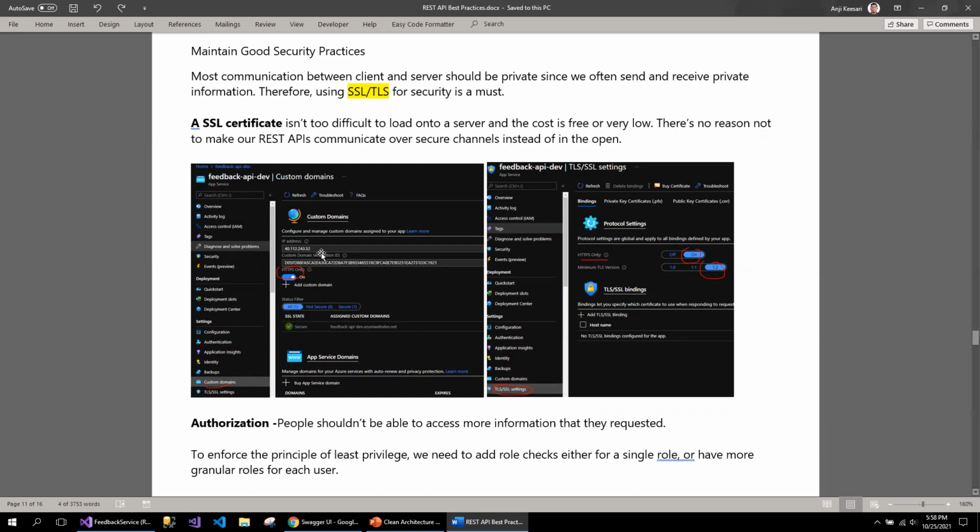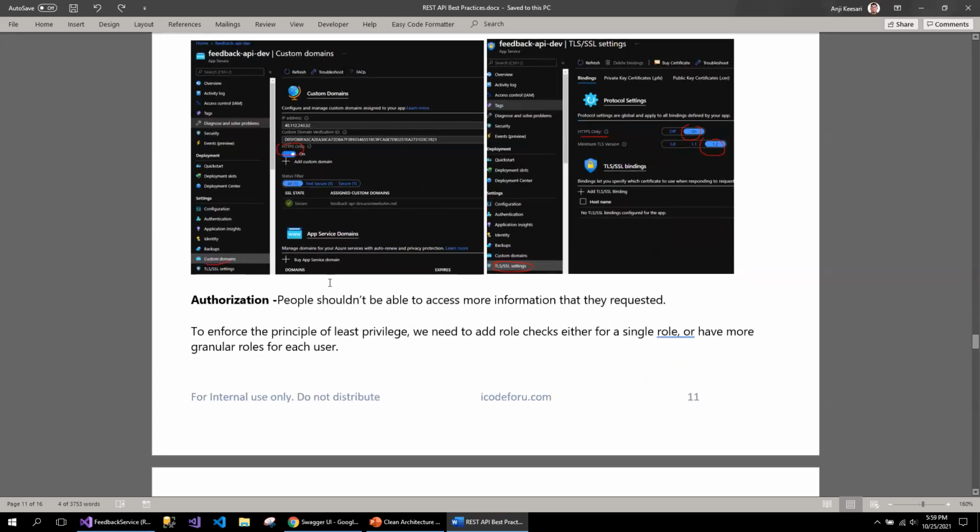Some of these pictures I took from the Azure service, where you can select, for example, the custom domain, where you can set HTTPS only to on, toggle that on, and the same thing with TLS or SSL settings. You can select the latest version of TLS from the Azure services. So you can configure these things in the service itself or in the Azure service itself.